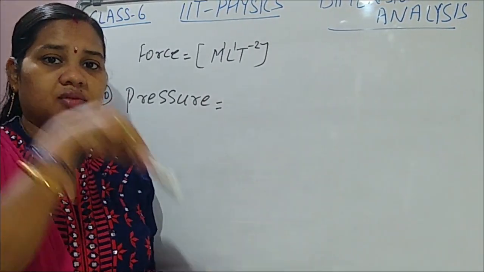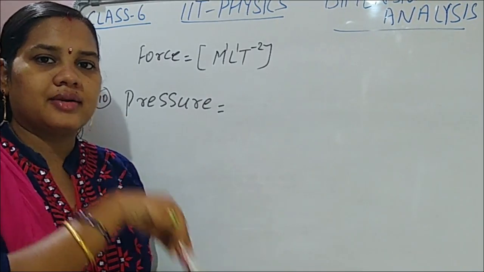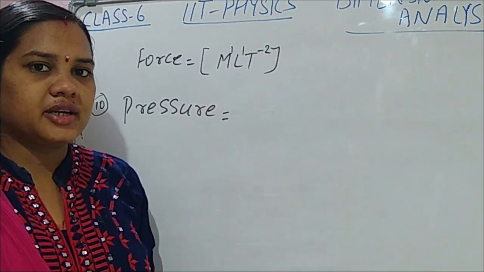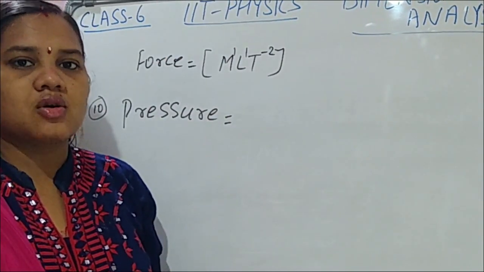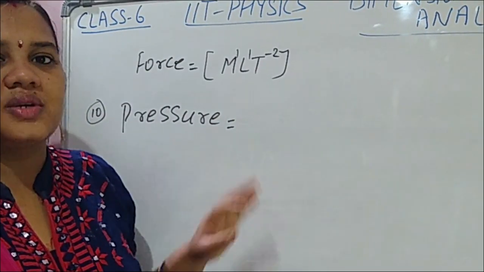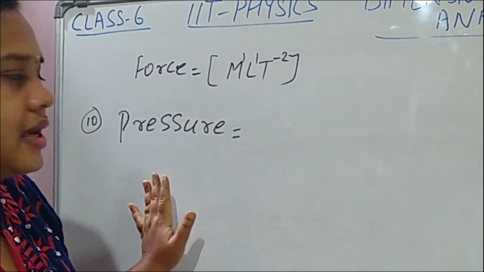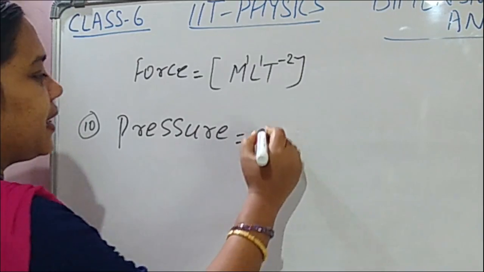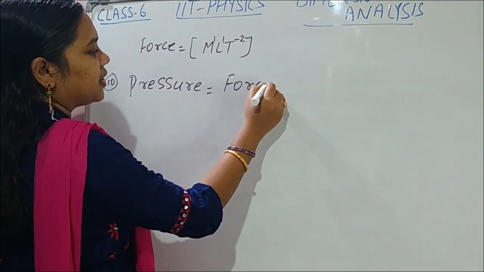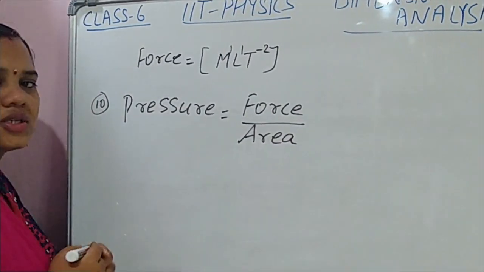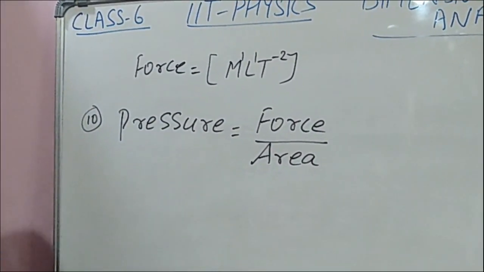You feel something pushing your hand down. Is it or not? That is nothing but pressure. Got it? Force acts on per unit area. What is pressure? Force acting on per unit area, that is force by area. Pressure is equal to force by area.